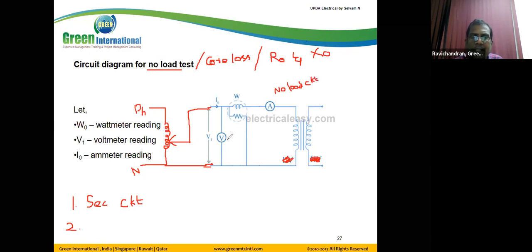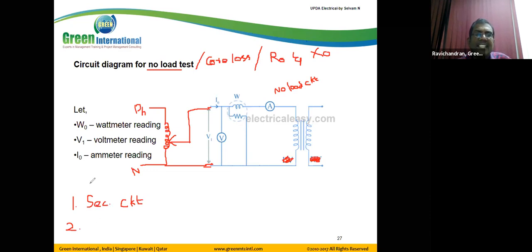This is the voltmeter which is used to measure the no load voltage, and this wattmeter is used to measure the no load power. The secondary circuit is open circuit.